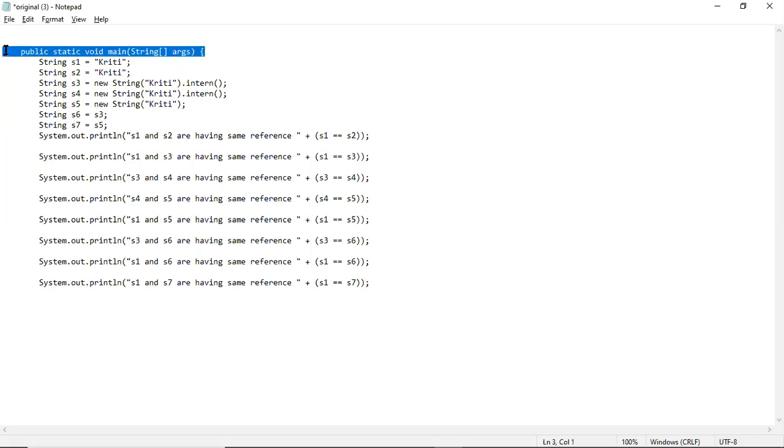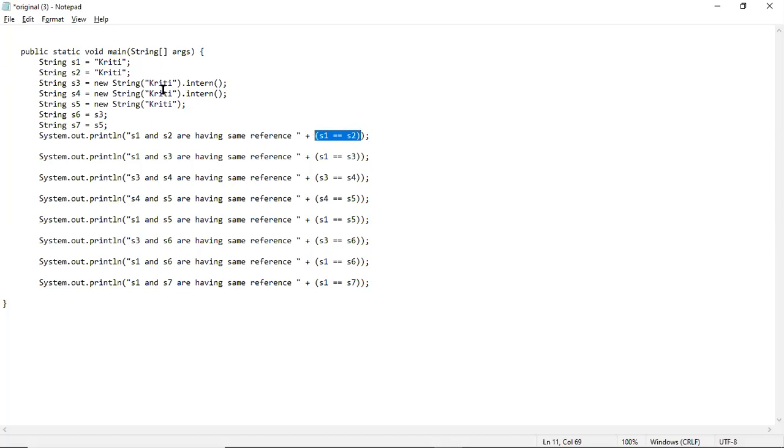So friends, this is one of the classes. This is public static void main. The class name is not given to you; generally in the interview, they don't give you the class name. They provide one main function in which they write something like this: string S1 is Kriti, string S2 is Kriti. Are they equal or not? By equality, they ask whether they are equal in terms of reference or not. Your answer could be yes or no here, right? As you can see, the output will be true or false, so you need to give the answer for this.